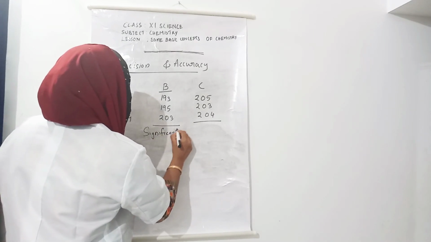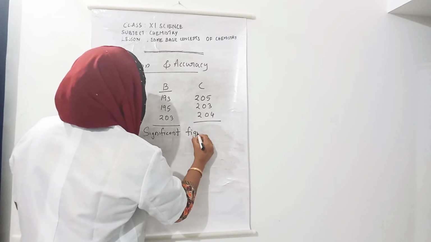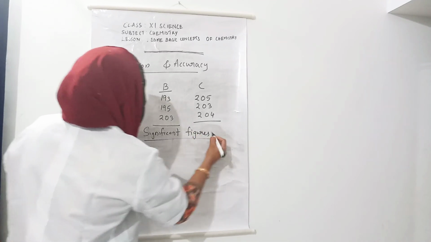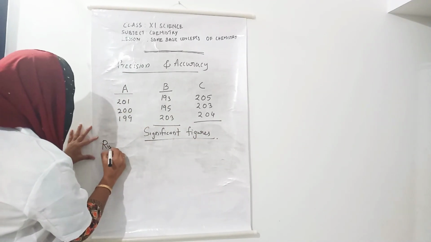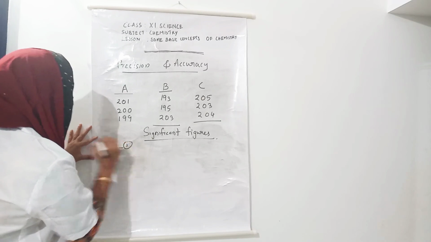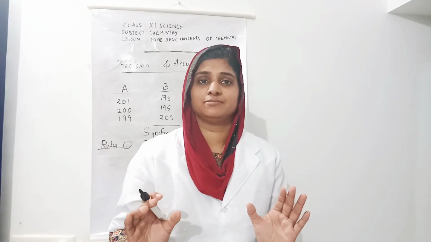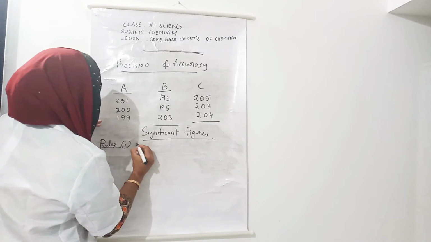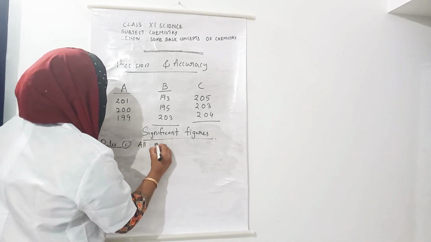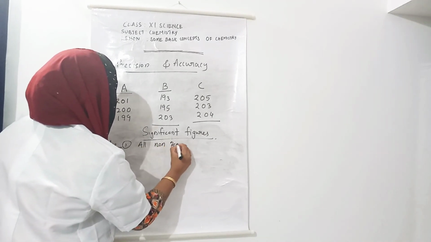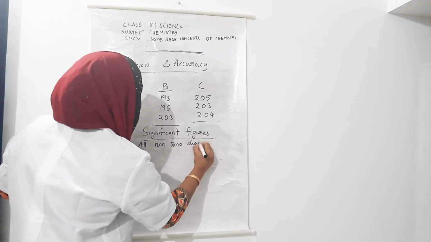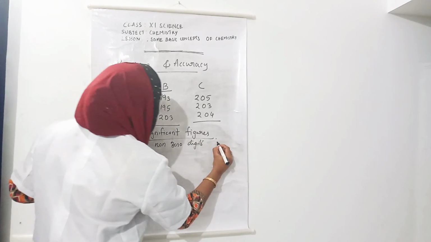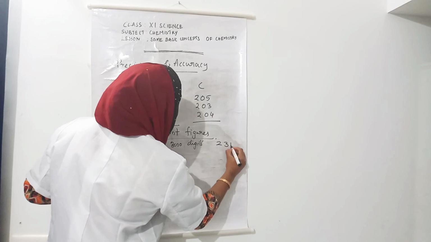Significant figures rules. 1. All non-zero digits are significant. For example, 2, 3, 1.